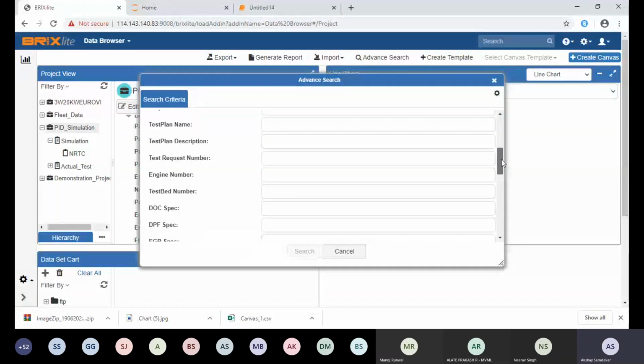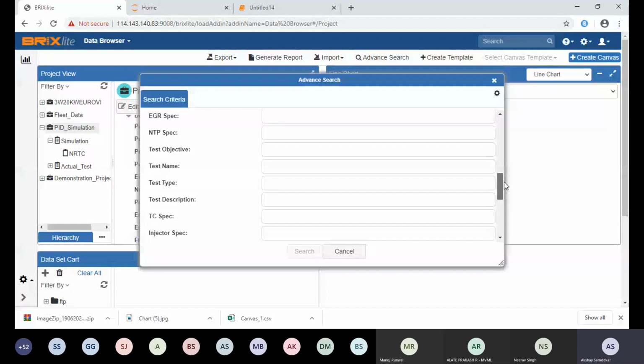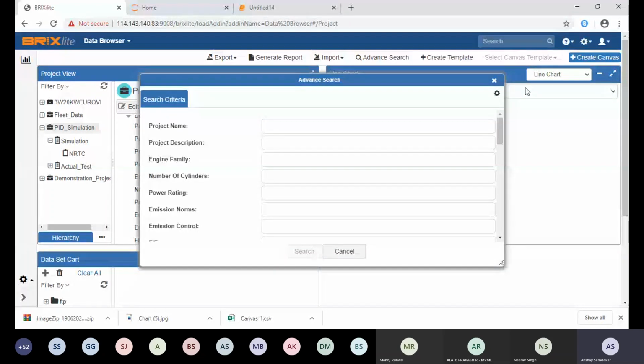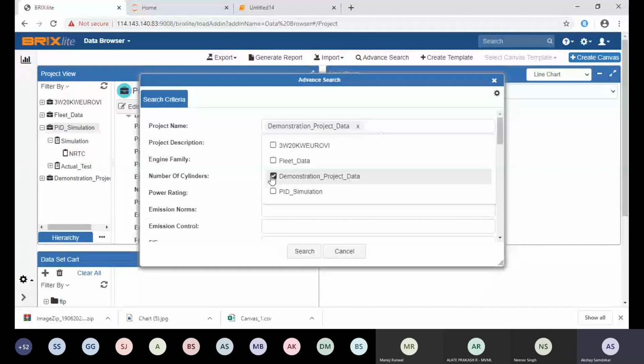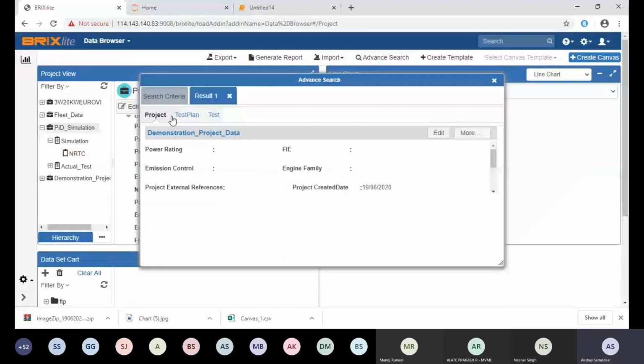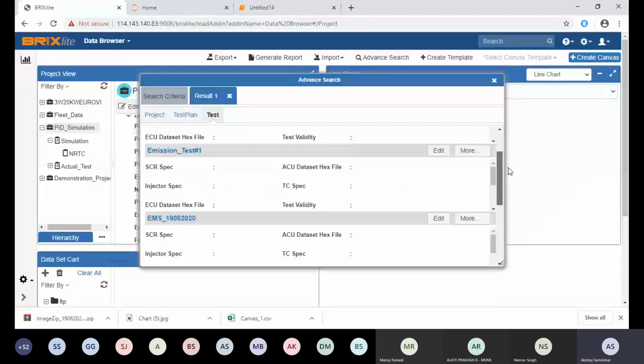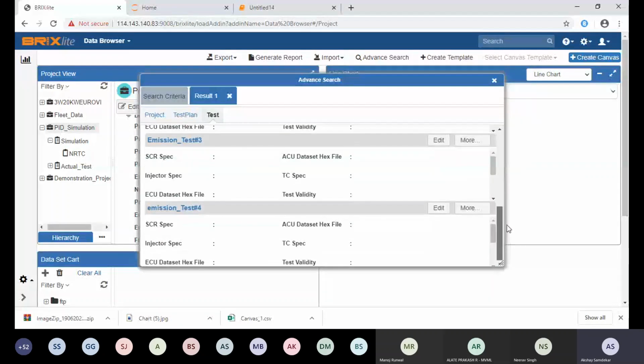Another option is that you have options on the test. You can edit the test. Suppose you want to edit any information from the test, or import some measurements into that file, the option is available. Suppose you want to import some manual data in that particular test, the option is available. Another option is add to dataset. Add to dataset is like, I want to create my own dataset and add this test to my dataset. This option is directly available.